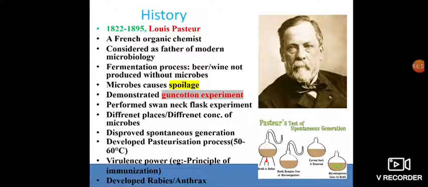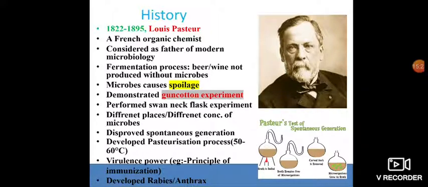Next, different places have different concentrations of microorganisms. Here we observe that different locations have different types of microorganisms. If we are in a temple, at that location there is a very low presence of microorganisms.